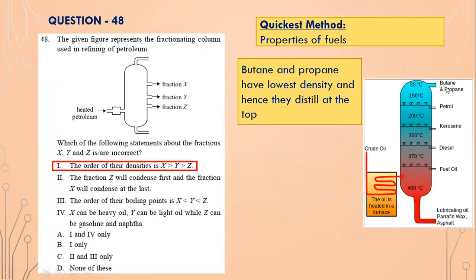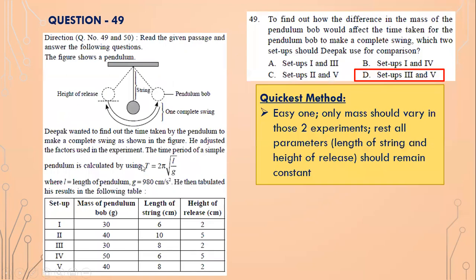What comes at the topmost part? Butane, propane, and then comes petrol. The denser materials start coming at the bottom: petrol, and then kerosene, and then diesel, and then fuel oil. So basically, butane and propane have the least density, isn't it? So X cannot have more density than Y. Butane and propane don't have more density than petrol. So number one is incorrect option.